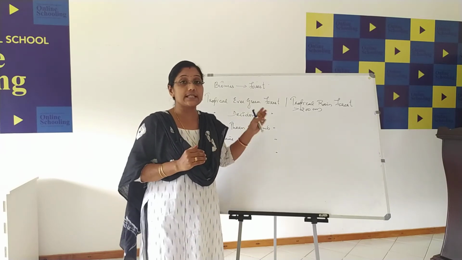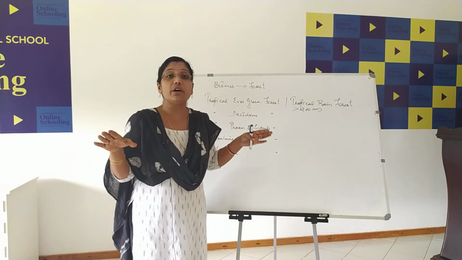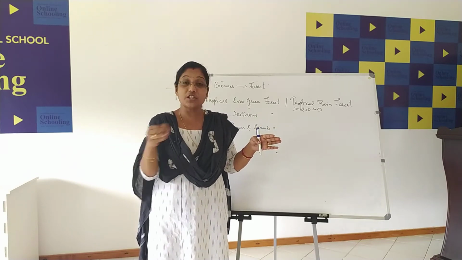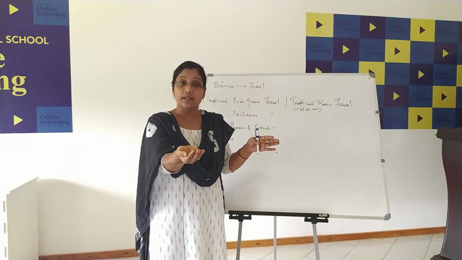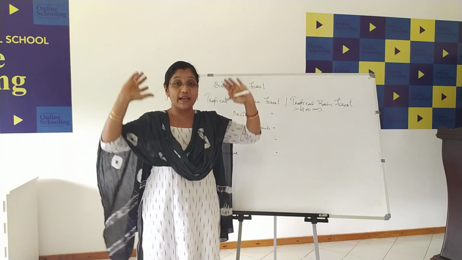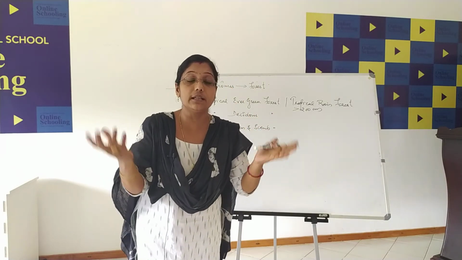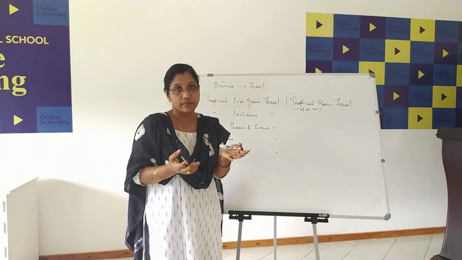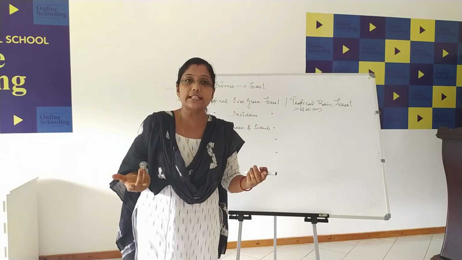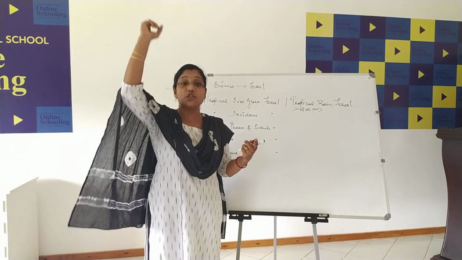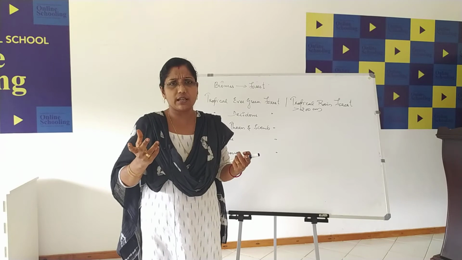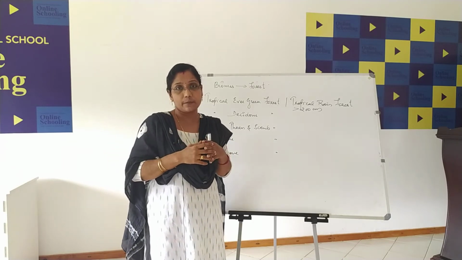So we can see in this evergreen forest, it always looks evergreen all through the year. It looks green. Moisture content is there in the soil as well as in the leaves. So what happens? The climatic condition is the best, very suitable for the plant species, the trees, to grow. The height of the trees will be almost 60 meters.